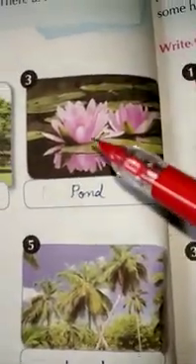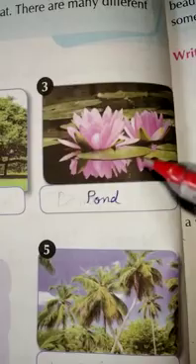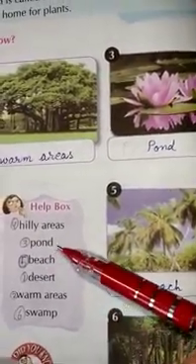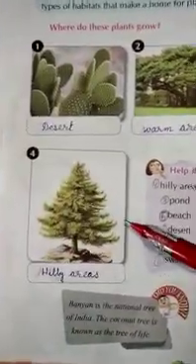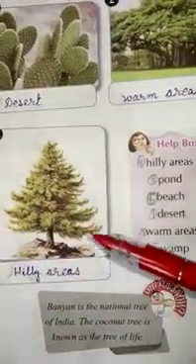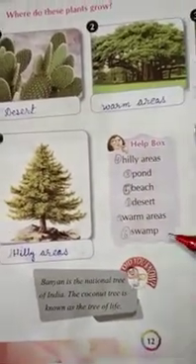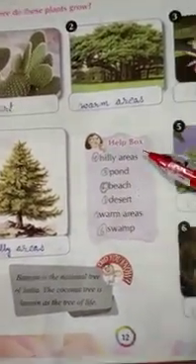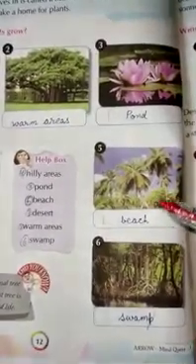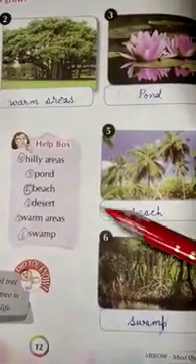See in pond, what you can see? Lotus. You can see lotus in pond. This is fig tree in hilly areas. In which area you can see this tree? In hilly areas. And this is the coconut tree. Where you can see the coconut tree? In the beach.